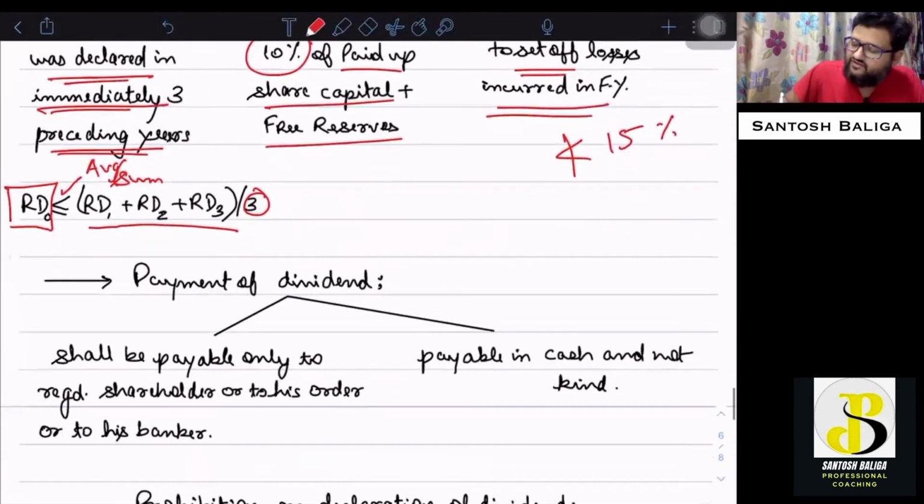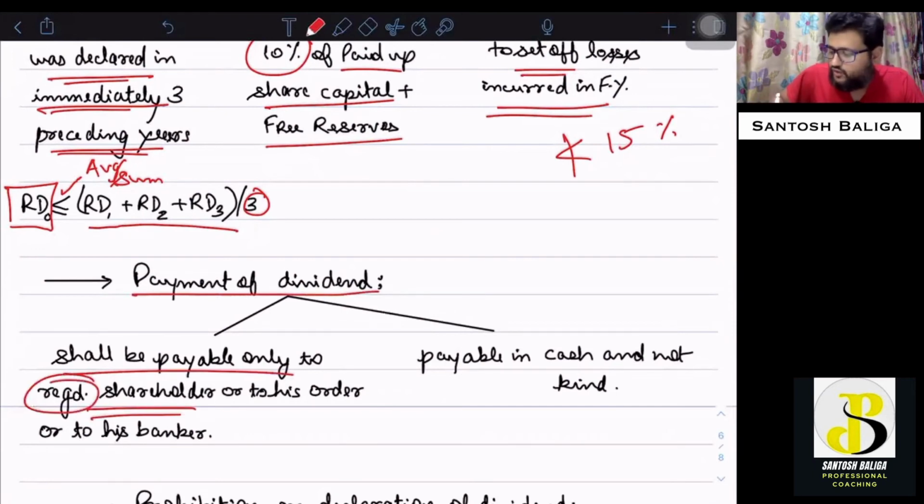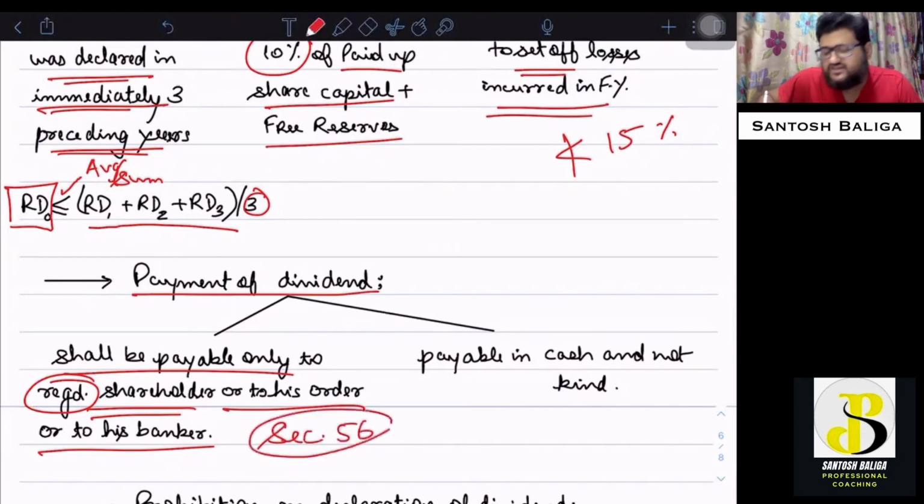Now, payment of dividend can be made by the company to the shareholder who is registered on the register of members, or to his order, or to his banker only. In case there is a transfer and the instrument of transfer is given to the company, the process of transfer is already covered under section 56, and a video for the same is already uploaded on my channel. Do go ahead and check it for understanding this process.